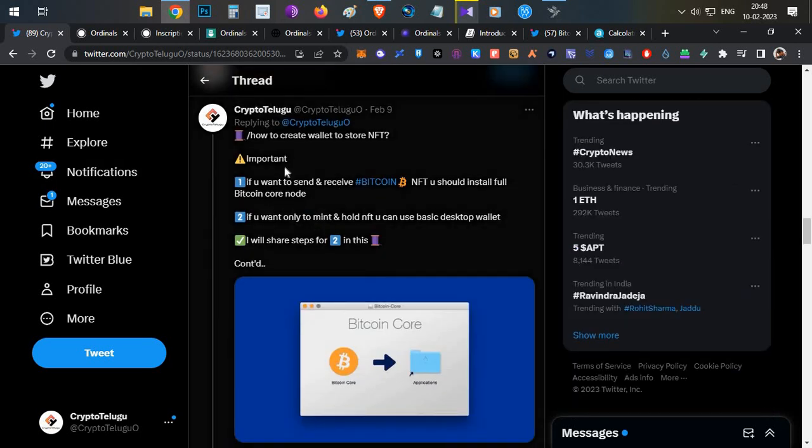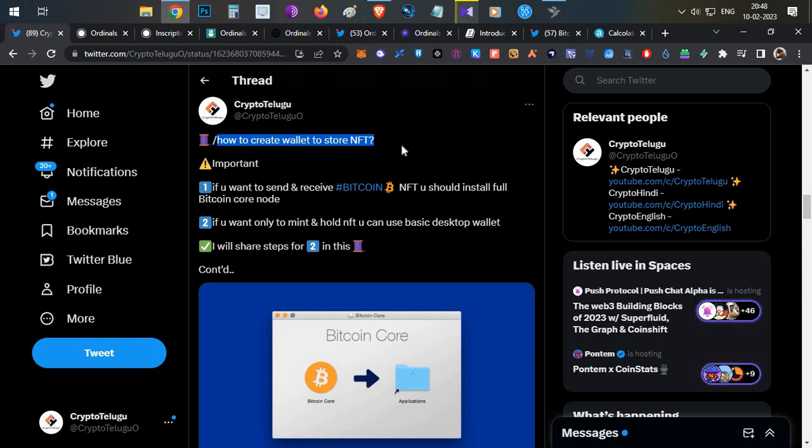Now let's jump into how you can create your first wallet to store those NFTs. There are two ways you can do this. The first is the good but complex way, in which you have all the options: you can mint NFTs, send NFTs, and receive NFTs. For this you need to install the full Bitcoin Core node, which is around 450 to 500 GB. You have to install it to run this complete full node wallet, which is very complex and common users cannot use that.